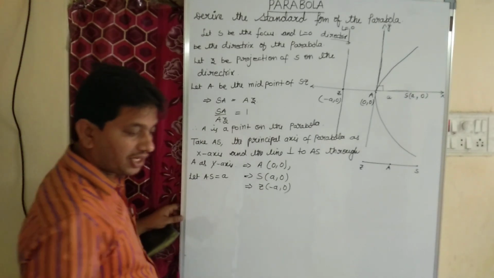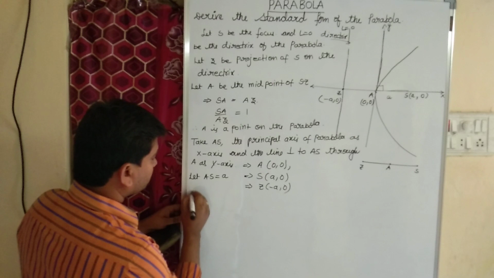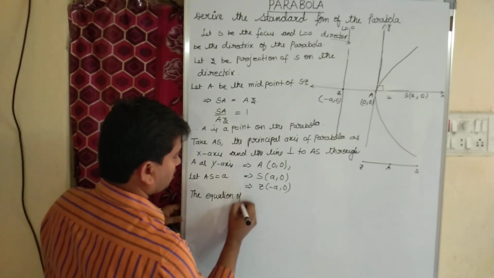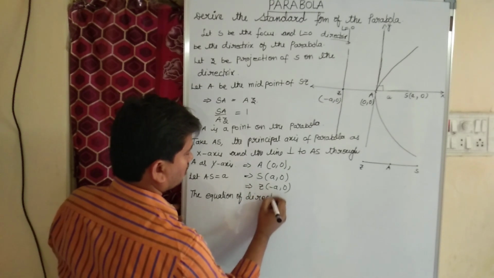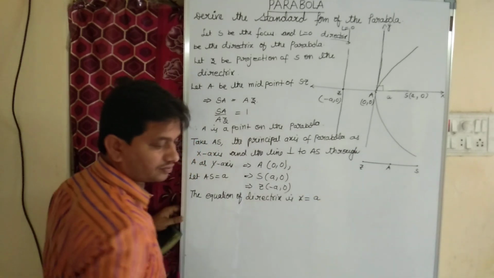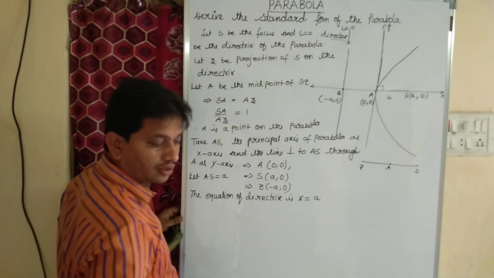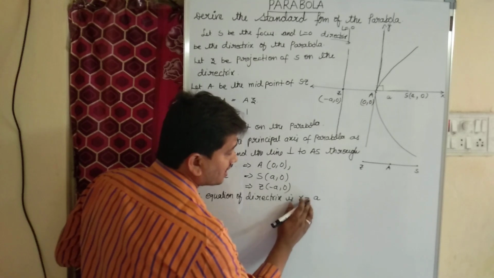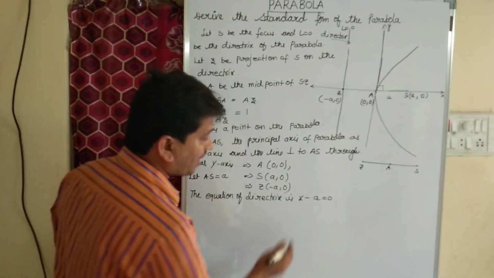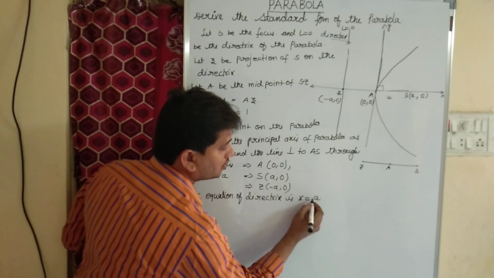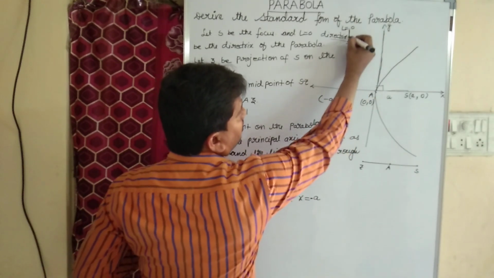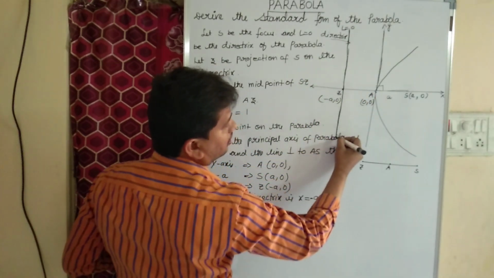The equation of the directrix is x equal to minus A, because this is the directrix.